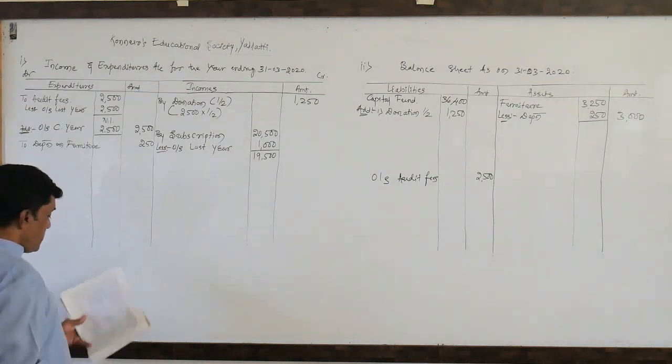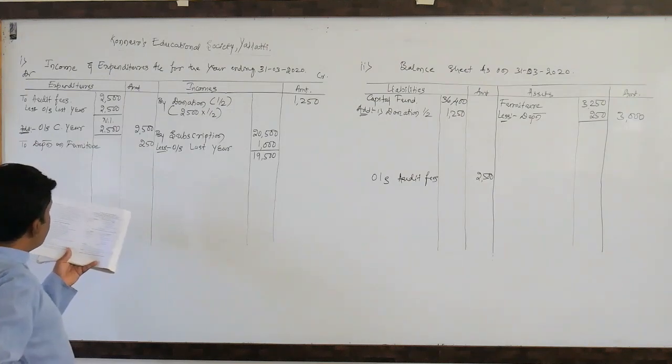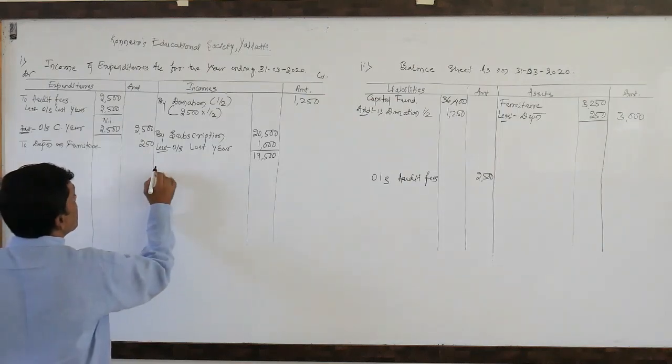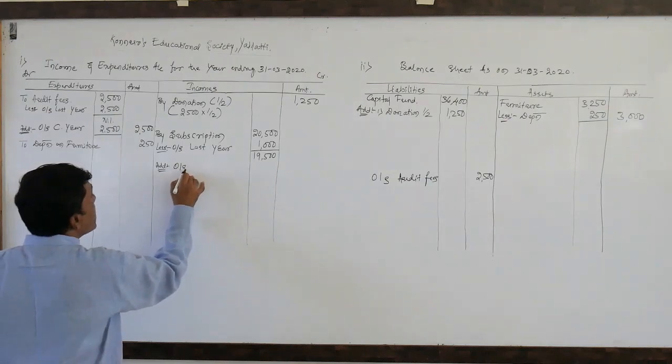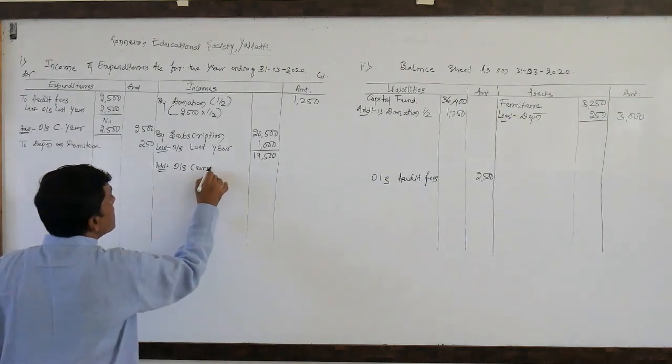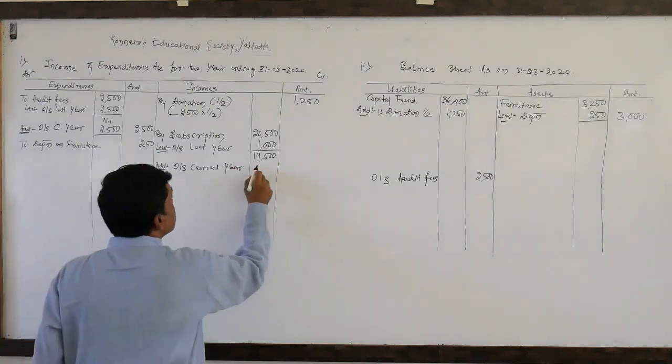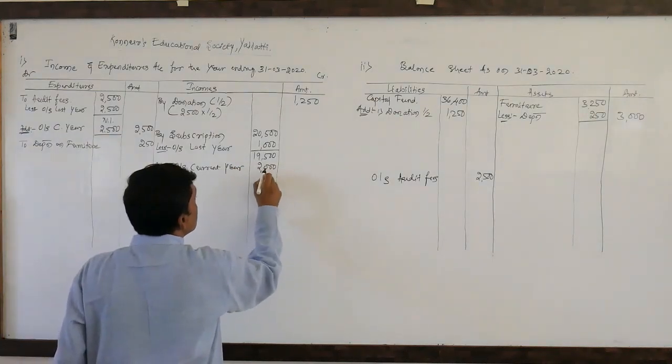Okay, so in adjustment, outstanding subscription rupees 2,000 still remained as outstanding. That is the reason we need to add outstanding current year. What is the amount? 2,000.